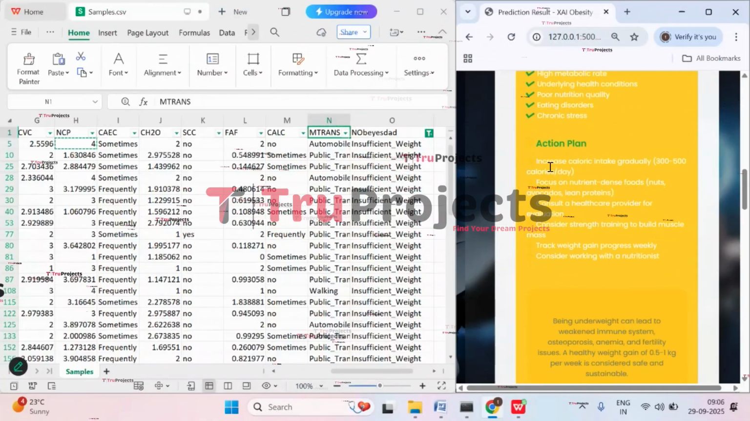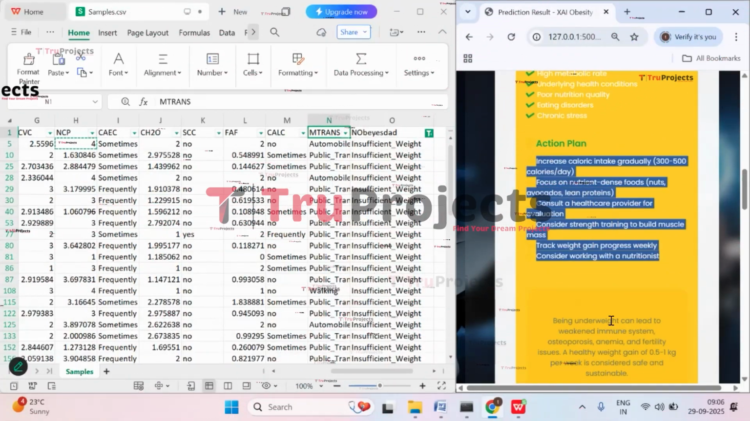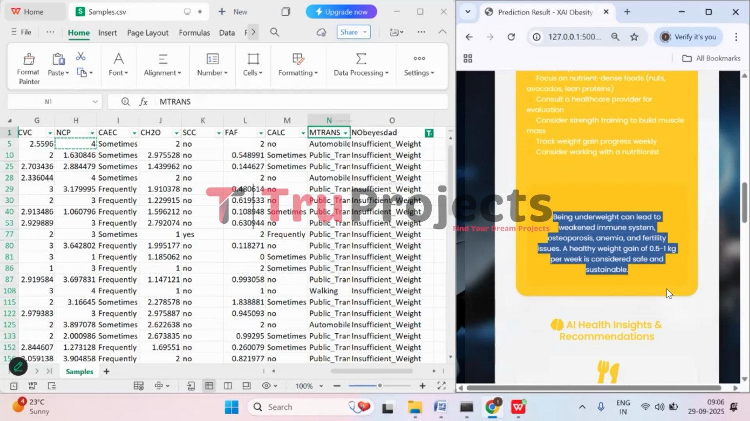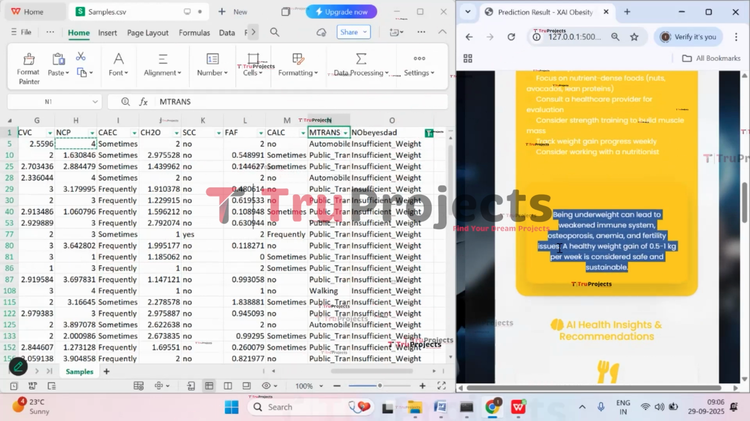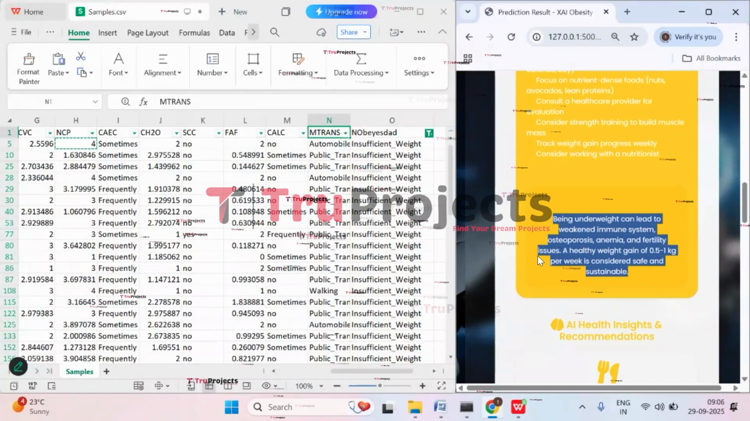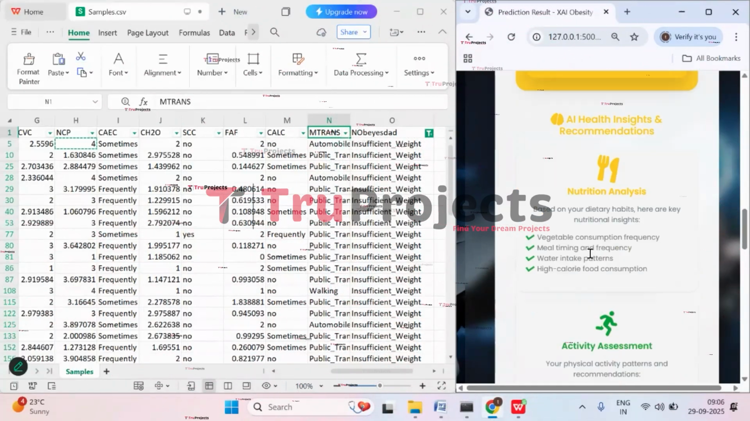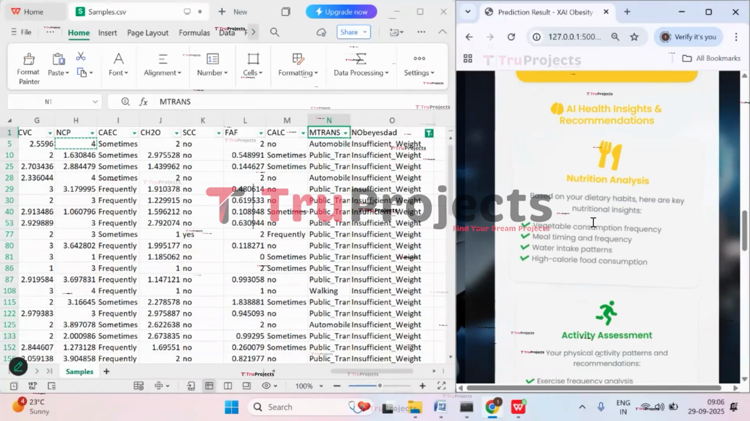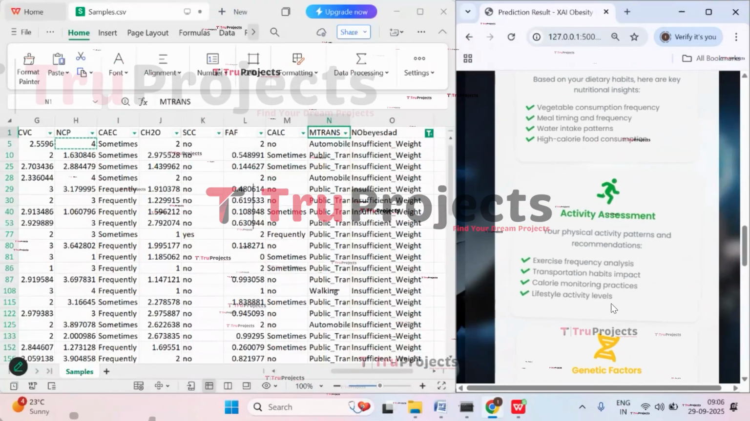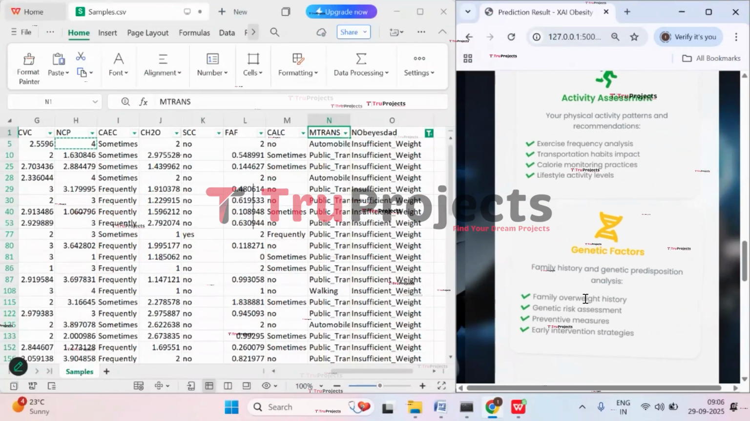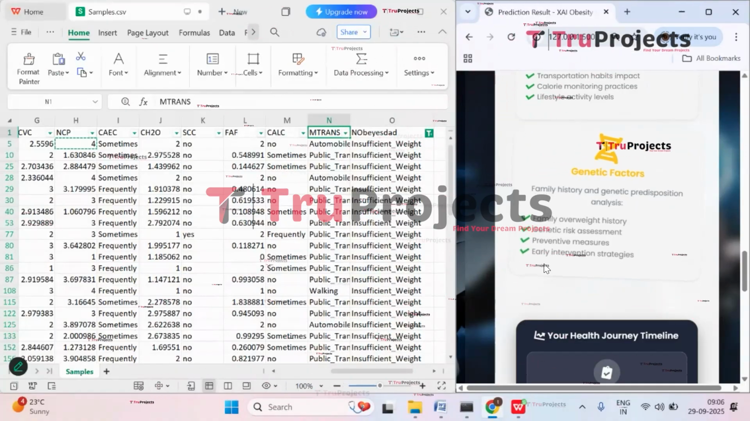And here we have the action plan, what he has to do to gain weight. And here we have that being underweight can lead to a weakened immune system. So here we have osteoporosis, anemia, and fertility issues if he continues the same way. And here we have nutrition analysis, what he has to take. And here he has activity assessment. And here he has genetic factors.